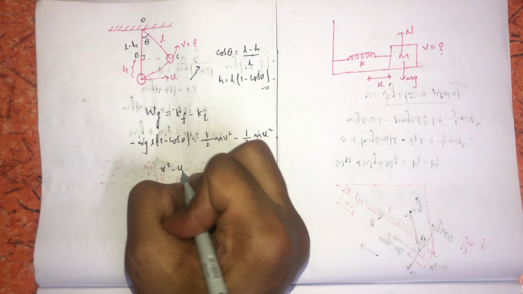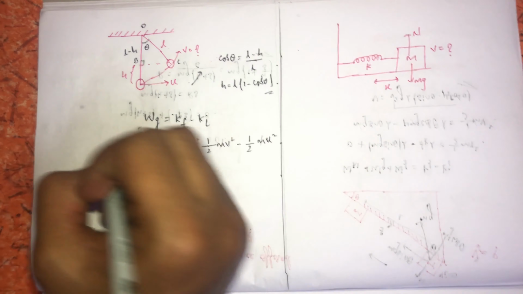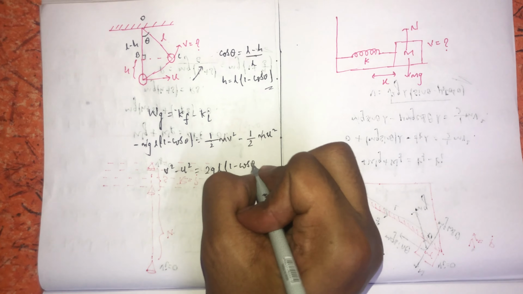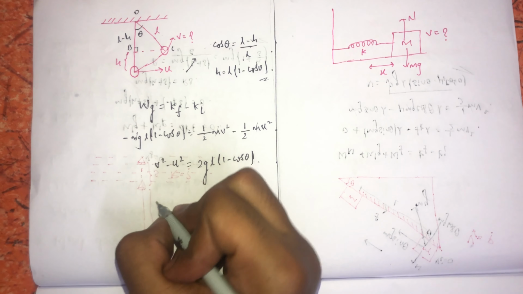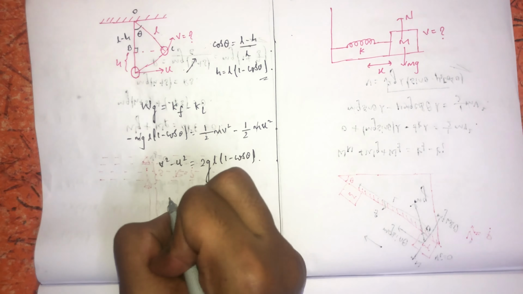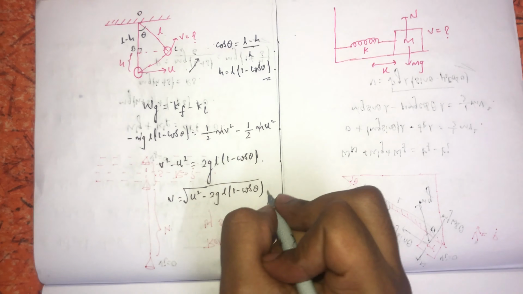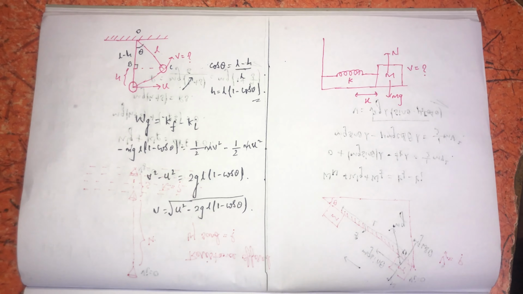V square minus u square will be equal to minus 2gL times (1 minus cos theta). Then v will be equal to the square root of u square minus 2gL (1 minus cos theta). So the final velocity is equal to under root u square minus 2gL times (1 minus cos theta).